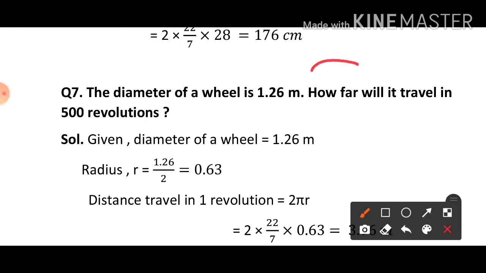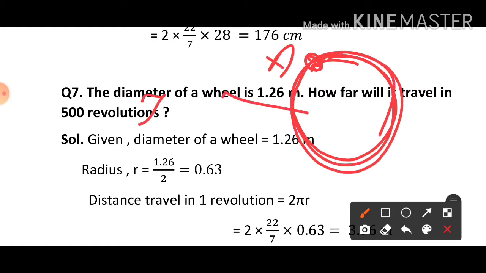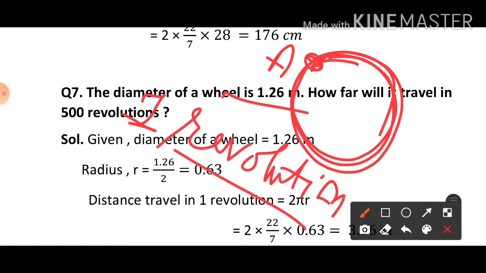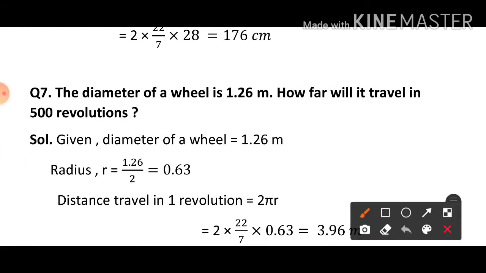Revolution means completing. Like this is a wheel. If it is starting from A point और फिर से वो A point तक डिस्टेंस को कवर करता है उसे हम क्या बोलते हैं, 1 revolution. But they ask that अगर वो कितने revolution लगाएगा, टोटल 500 revolution, तो उसे कितना डिस्टेंस कवर करना पड़ेगा. So for that first of all we'll find the distance covered in only 1 revolution.